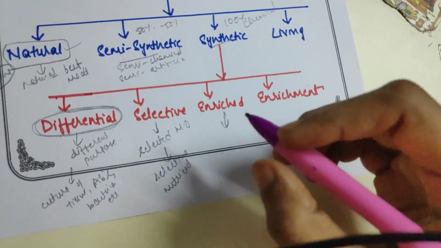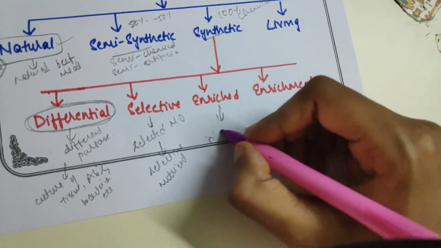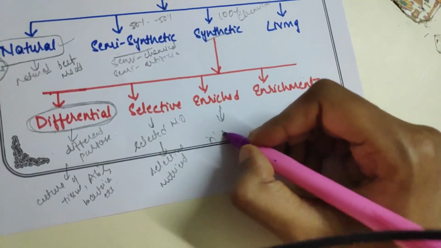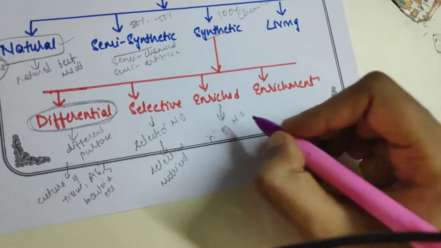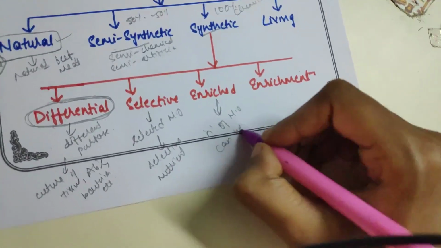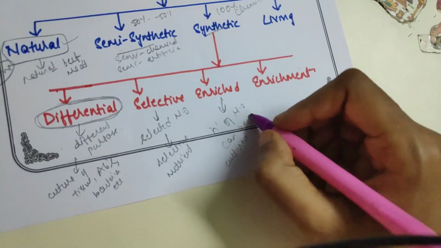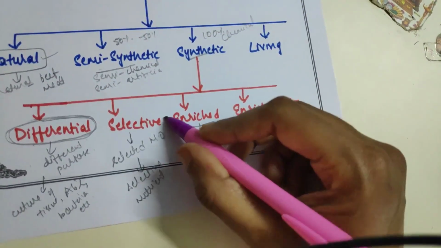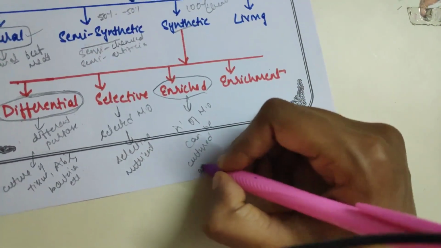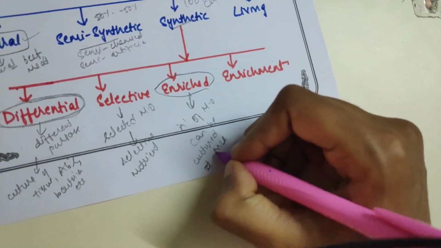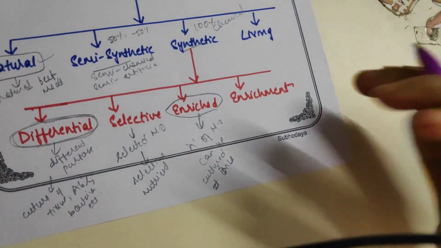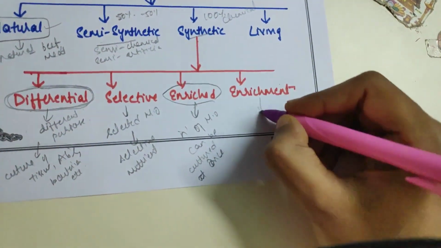Enriched media means n number of microorganisms can be cultured, all different types, at once. And what is enrichment culture?